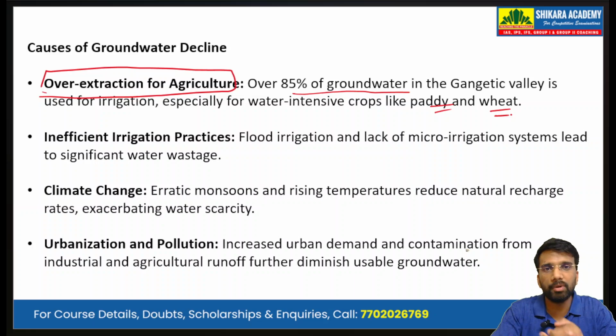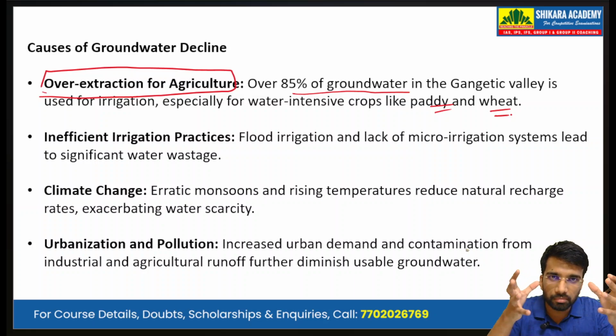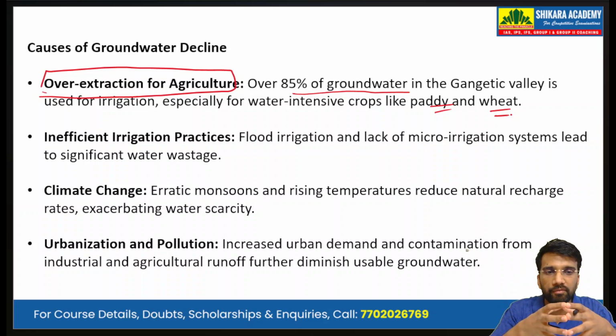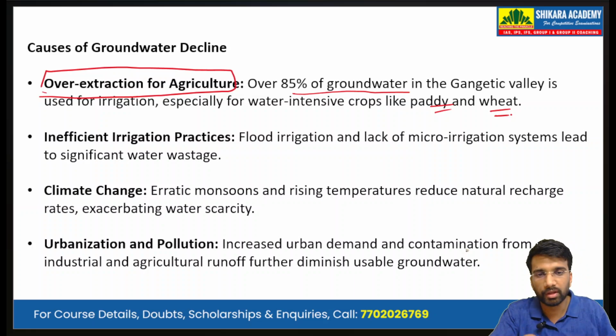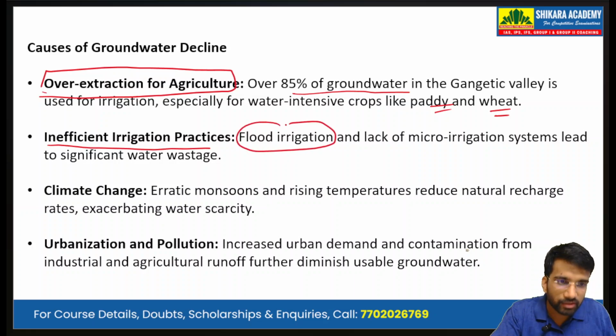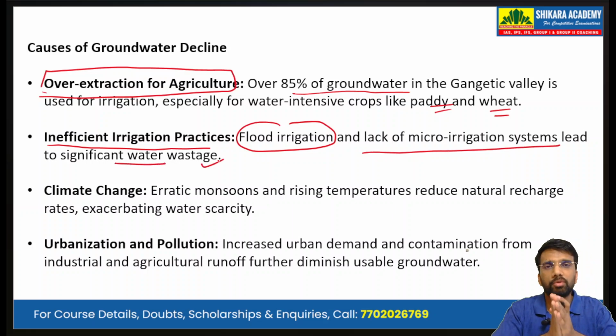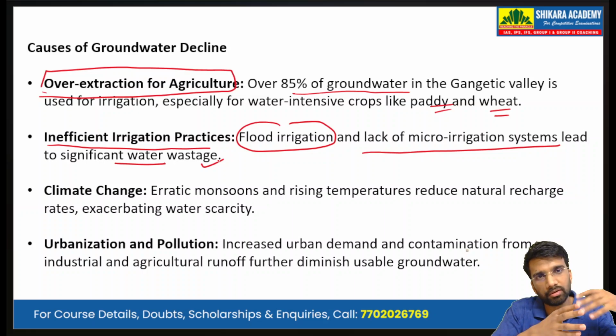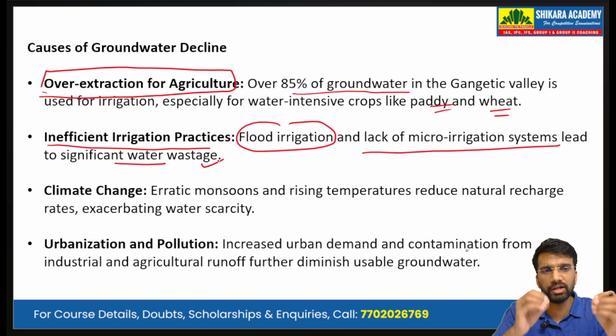So in states like Punjab, Haryana, Western UP, and in Bihar as well, paddy cultivation takes place, which is a water-intensive crop. Then inefficient irrigation practices, flood irrigation and the lack of micro-irrigation systems lead to significant water wastage. In India, we have a lack of micro-irrigation systems, and most of the irrigation is done by flood irrigation, which is highly inefficient and wastes a lot of water.